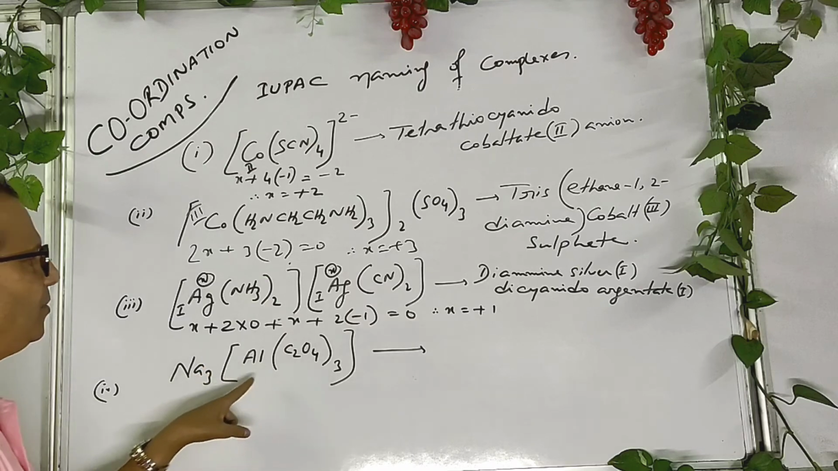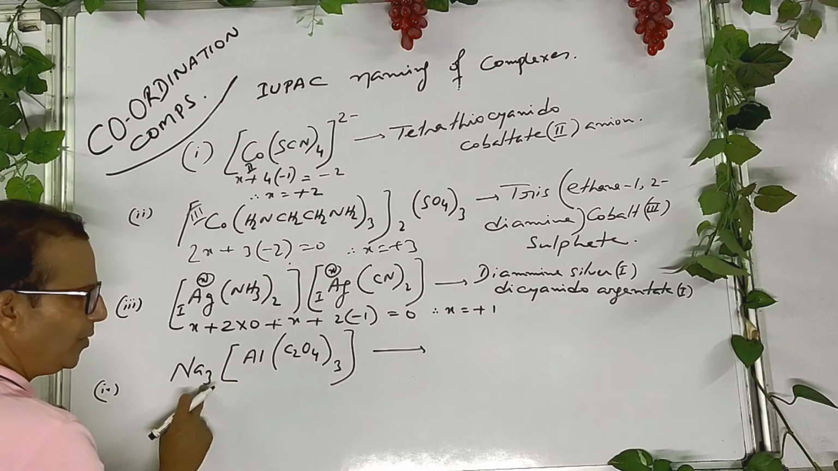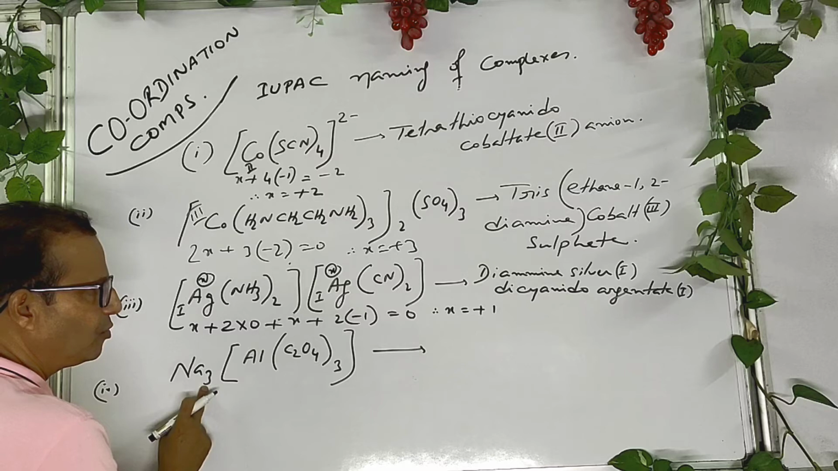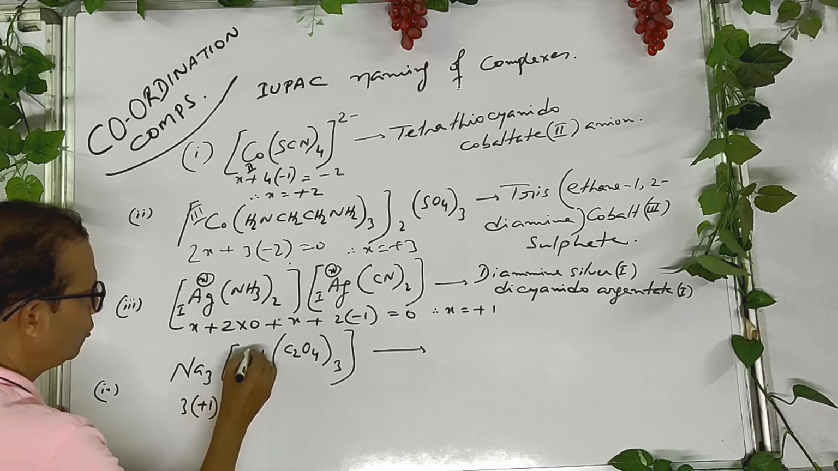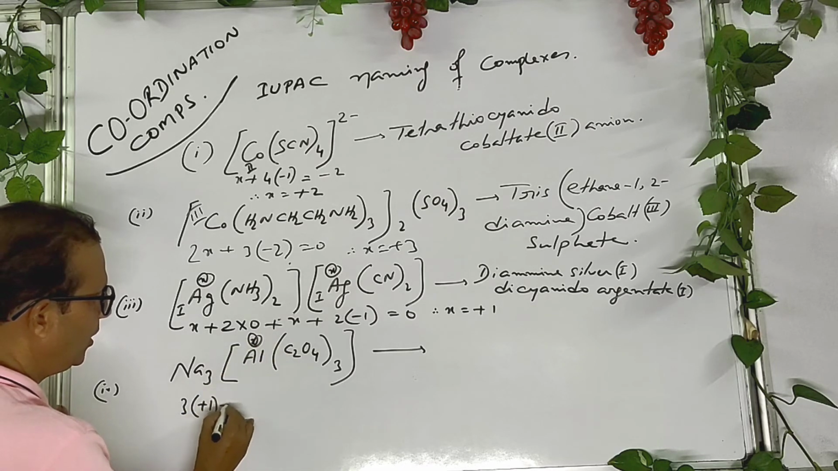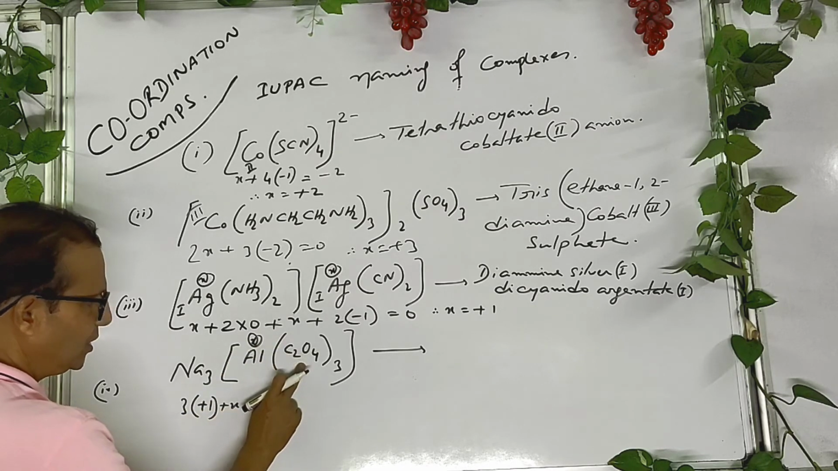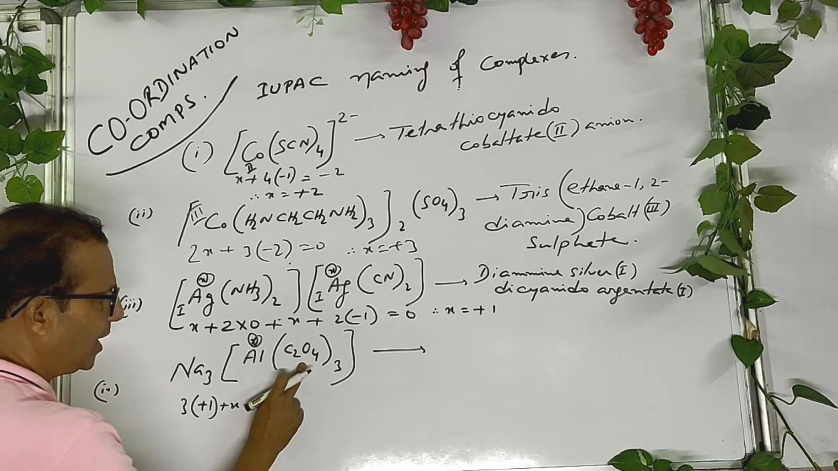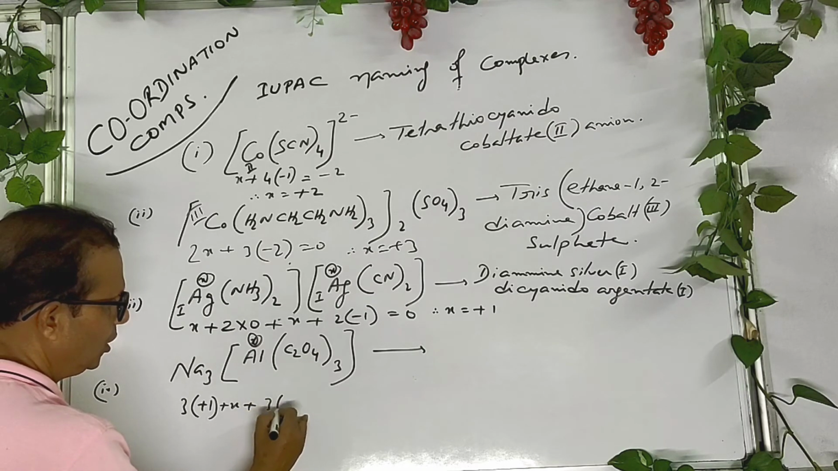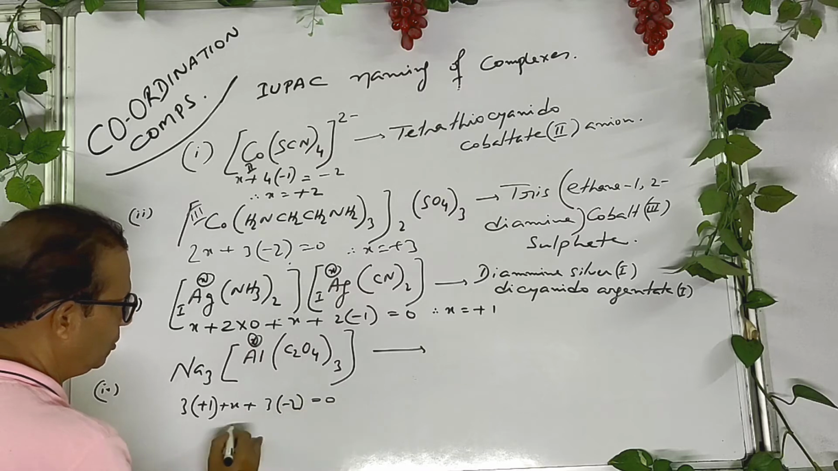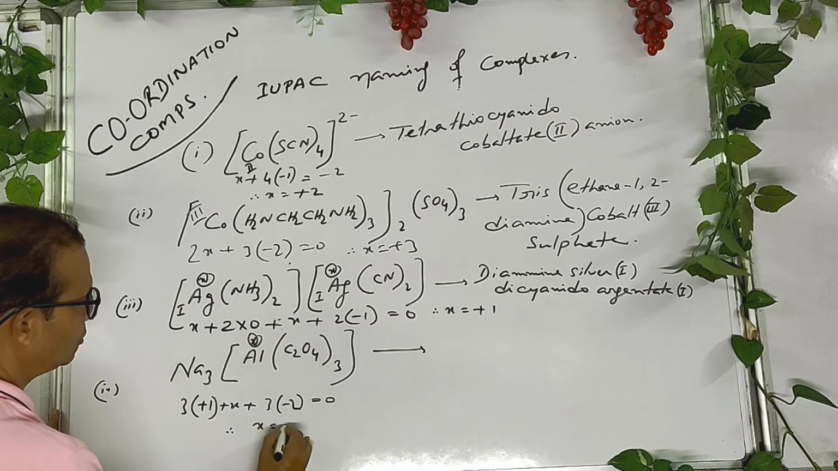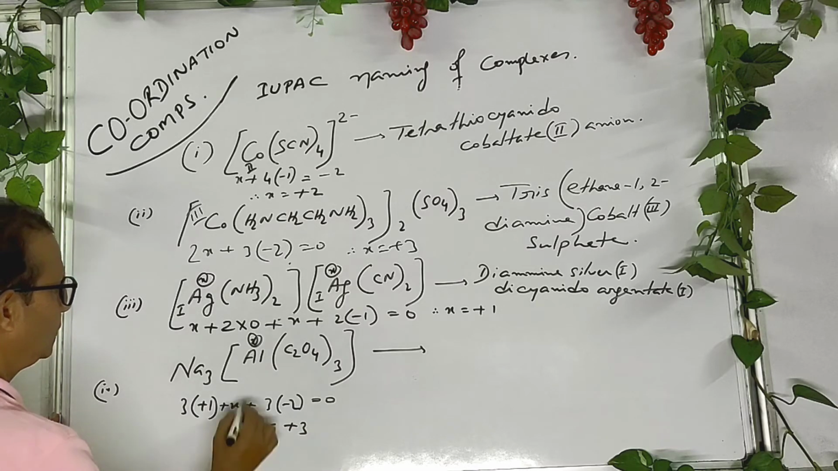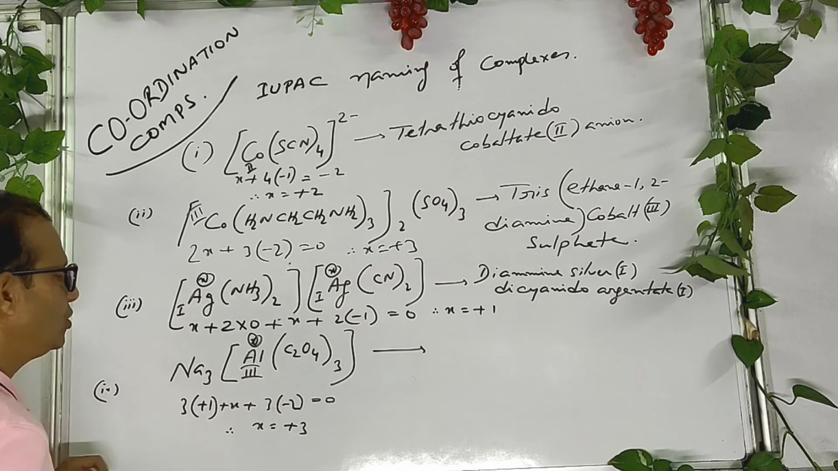How to write the name of this? Sodium. You know that sodium, potassium belong to group 1. So each has oxidation state of plus 1. So 3 into plus 1, to find out the oxidation state of aluminium, plus x, plus this oxalate ion. Each oxalate ion carries minus 2 charge. 3 into minus 2 equal to 0. Therefore, x equals plus 3. So aluminium has oxidation state of 3.